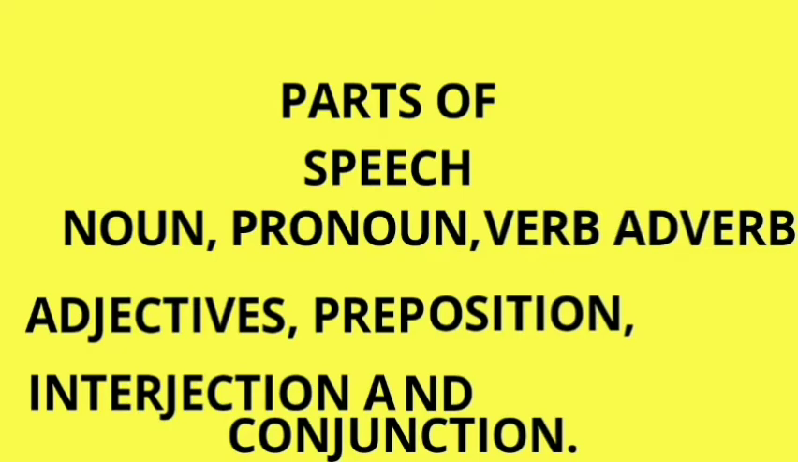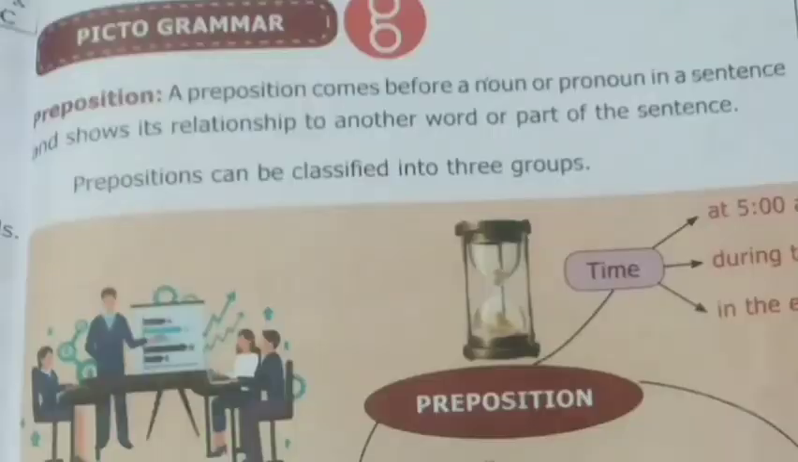And preposition describes the position of a noun. For example, the cat is under the table. Here, the noun is the cat. Where is the cat? It is under the table. So, under is a preposition. Now, turn to page number 147.